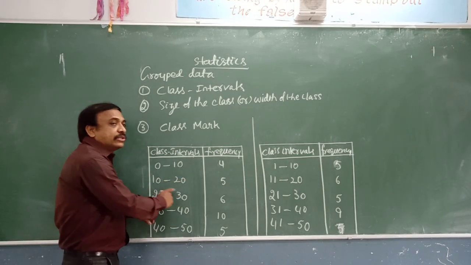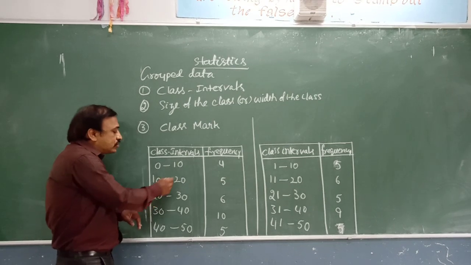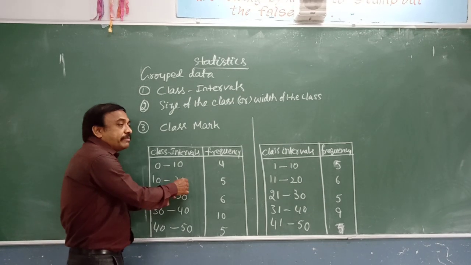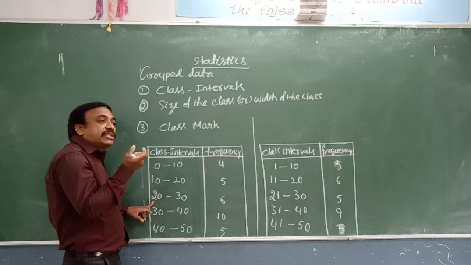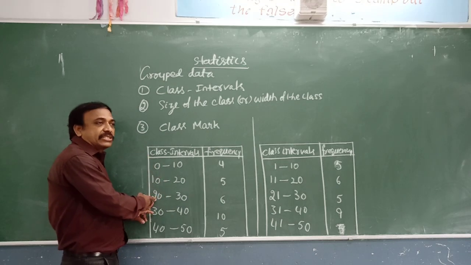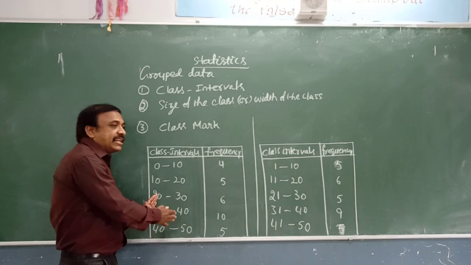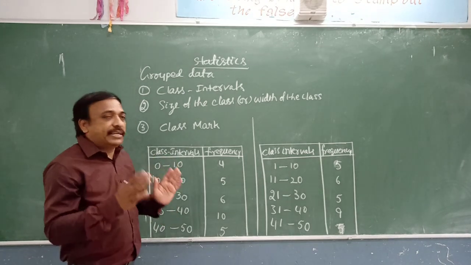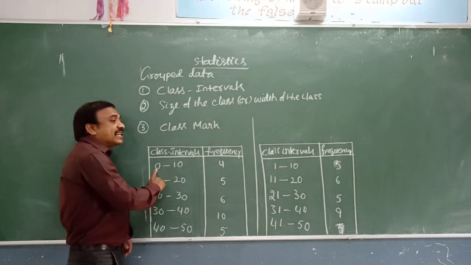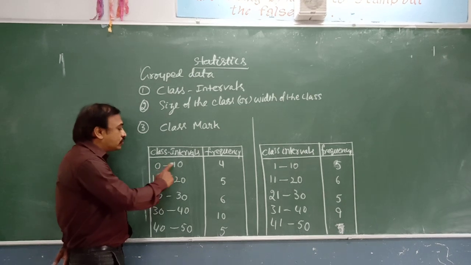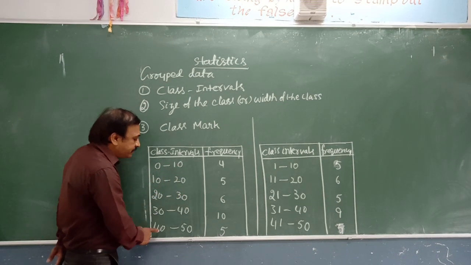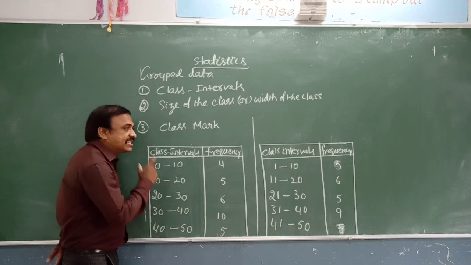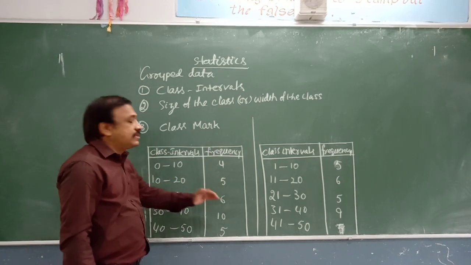Next class, 20 to 30. In the class 10 to 20, 20 will not be counted, whereas in the next class interval 20 to 30, the observation 20 will be counted. Such type of data is called grouped data. These are called class intervals: 0 to 10, 10 to 20, 20 to 30, 30 to 40, 40 to 50, and these are the frequencies.